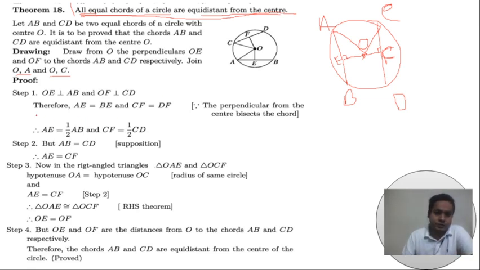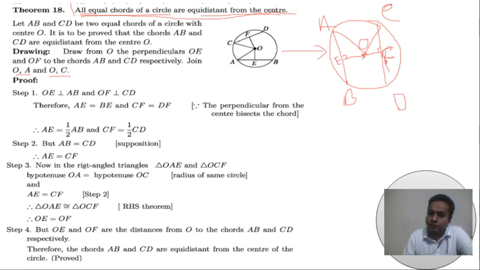So, in the first step, if we draw this figure in this way, I think that it is easy for you. Here OE is the perpendicular on AB, because it is the perpendicular distance, and OF is the perpendicular.